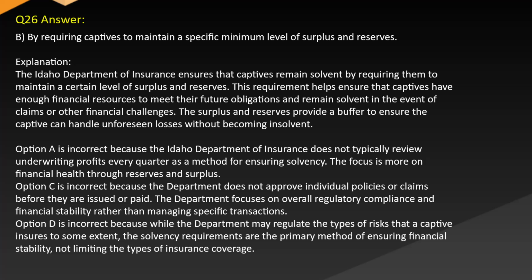Option D is incorrect because while the department may regulate the types of risks that a captive insures to some extent, the solvency requirements are the primary method of ensuring financial stability, not limiting the types of insurance coverage.